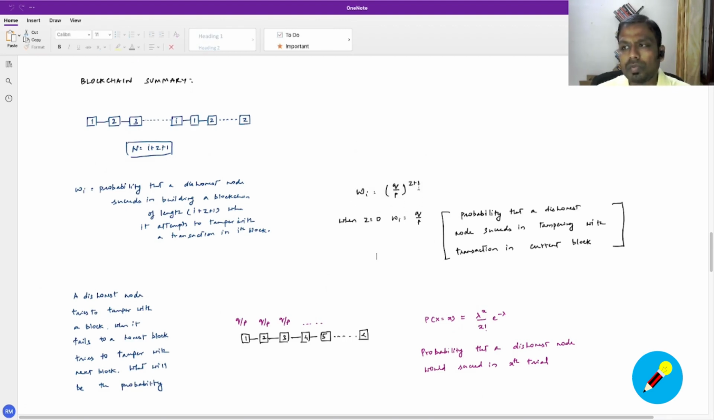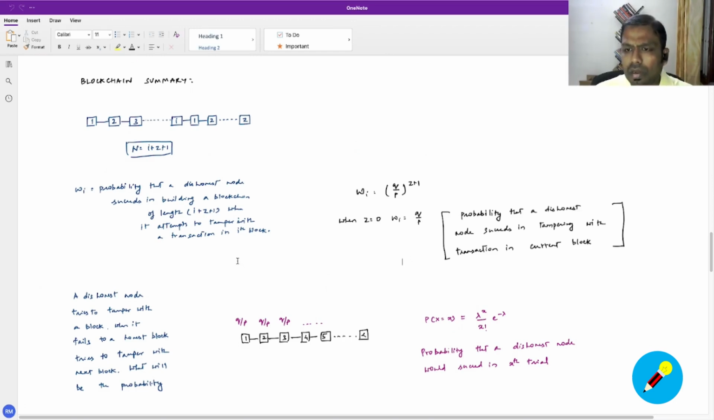Now, what happens when we equate z to 0? When z is 0, it means that the probability turns out to be q/p, which is nothing but the probability that a dishonest node succeeds in tampering with the current block, which means that it doesn't have to go z blocks deep. When z becomes 0, it is trying to tamper with the current block. So q/p is the probability by which a dishonest node can succeed in tampering with the current block.